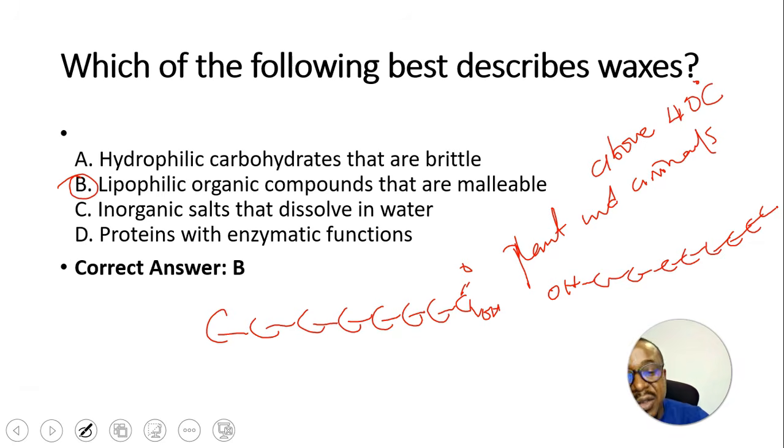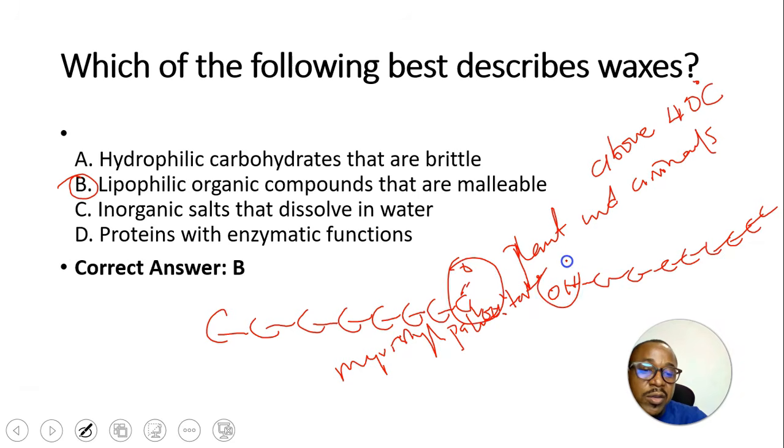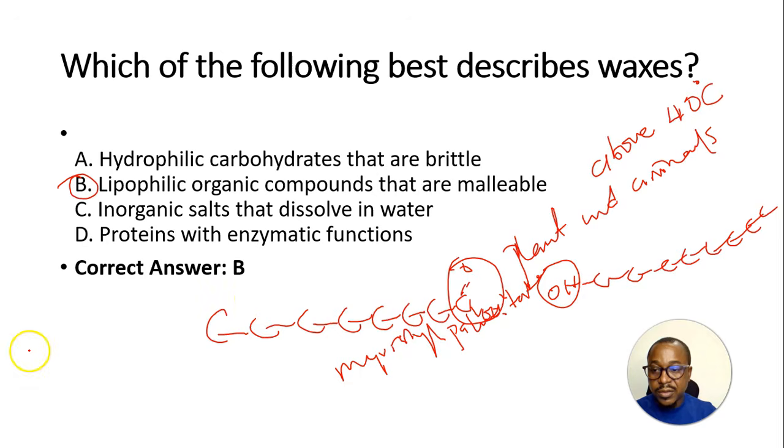So it will be myristyl palmitate. The carboxylic end and the hydroxylic end will react to form esters. So waxes are esters of long chain fatty acids and long chain alcohols.